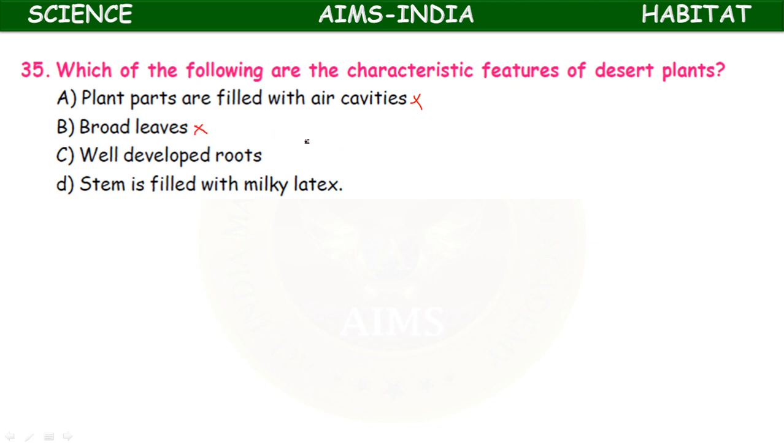Well developed roots, okay, to absorb even a single drop of water. Stem is filled with milky latex. These two. Mainly you can consider option D. The stem is filled with milky latex. Example: Calotropis gigantea.